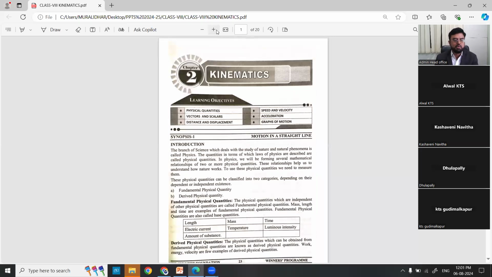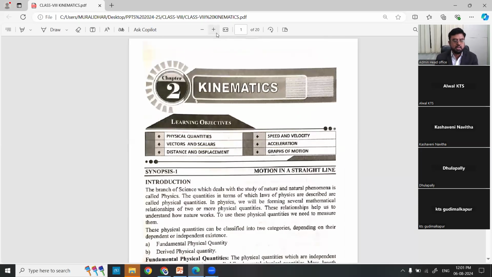What we have to learn in synopsis 1: physical quantities, which we already discussed in measurements.